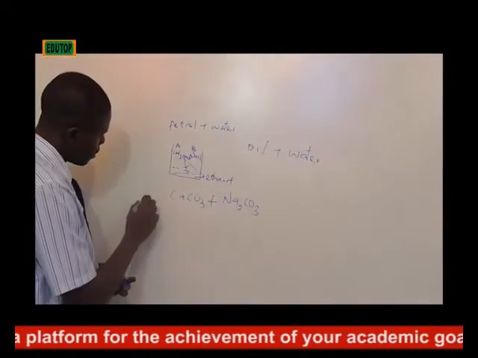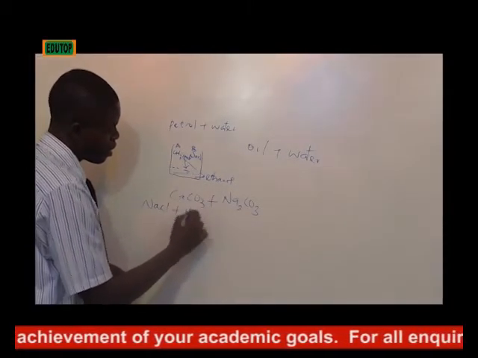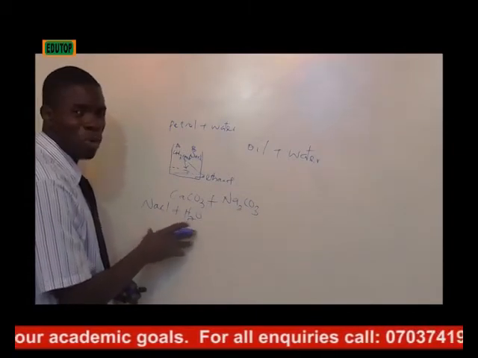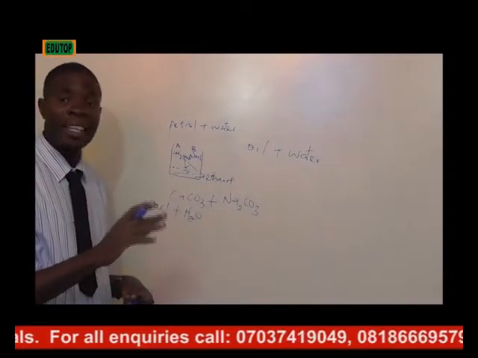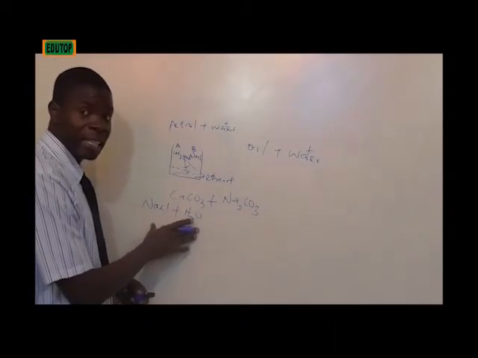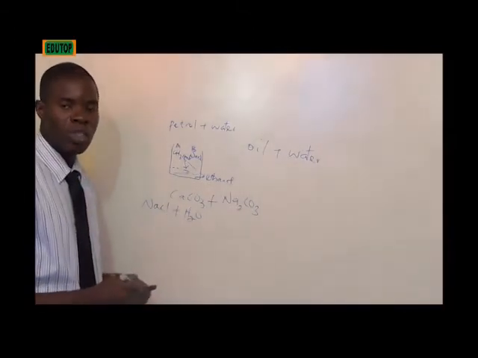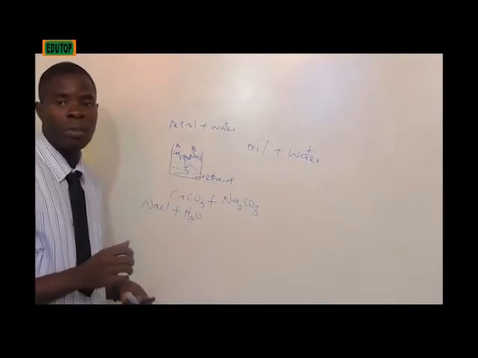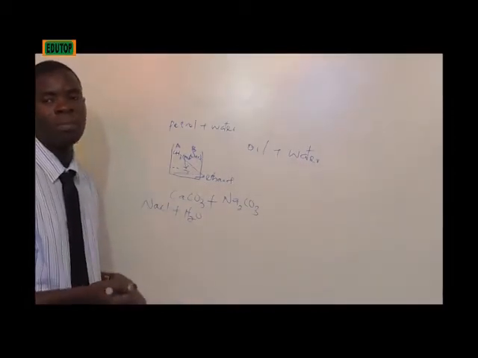Sodium chloride being dissolved in water makes it not able to be represented by a chemical formula. And anything that cannot be represented by a chemical formula is not a compound. Therefore, it is a mixture.